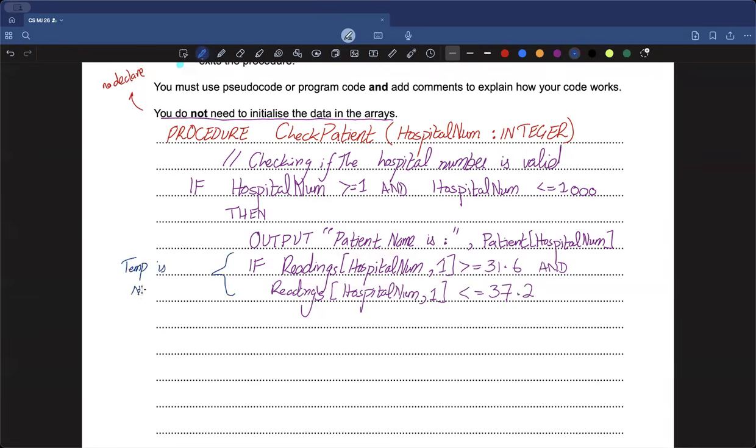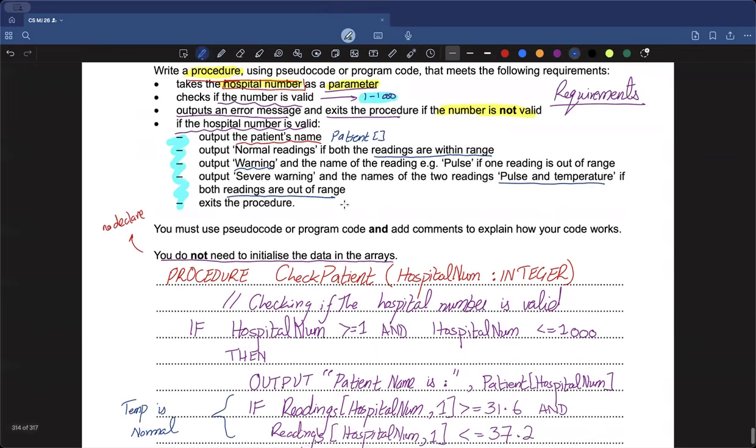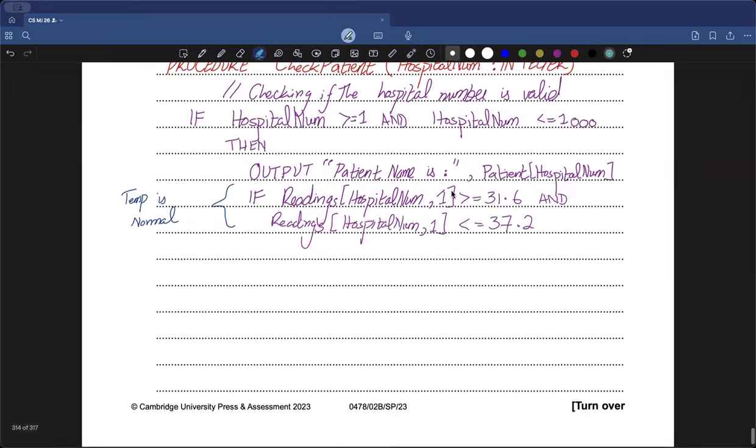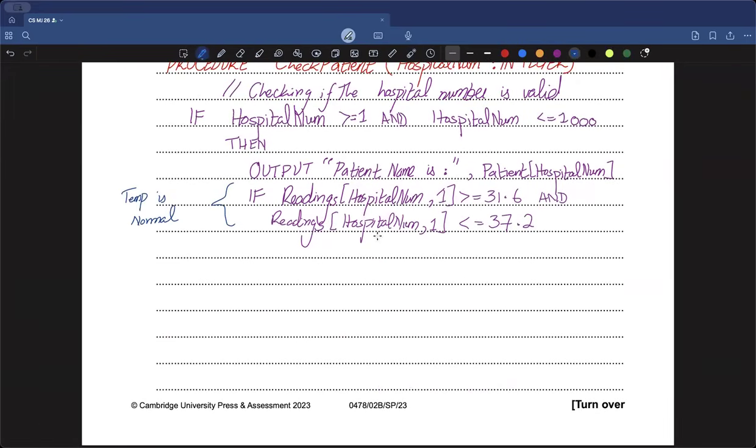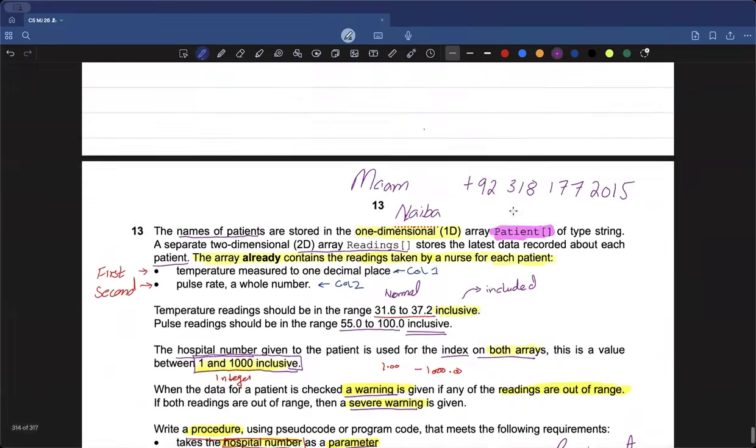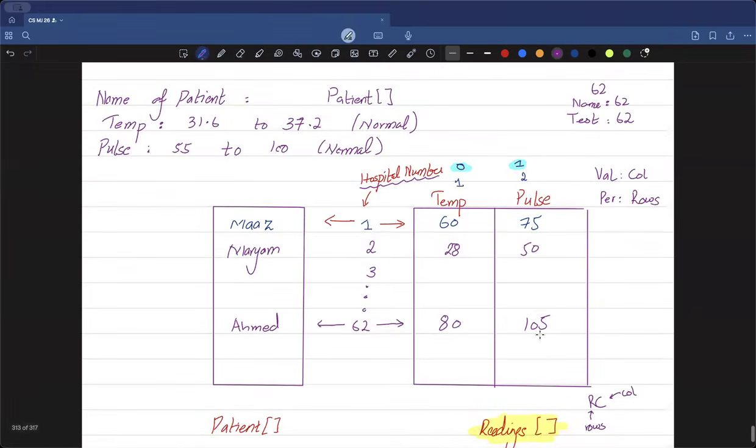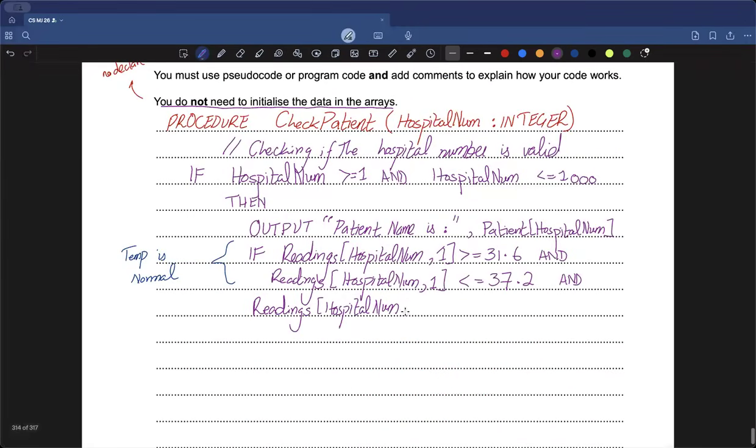But now it's not only that I need to check temperature, right? It also mentioned that you need to output normal reading when both the readings are within range. I just checked temperature, which means that I also need to check if the pulse readings are also within the range. So how will I do that? I'm also going to continue this by writing the same and statement. Also take the pulse reading, by writing the readings array again, go to the same 2D array readings, go to the hospital number position, hospital num, but rather than opting for the temperature column this time, which is column number 1, we're going to be opting for the second column, which is the pulse column, right? So you go to column number 2.